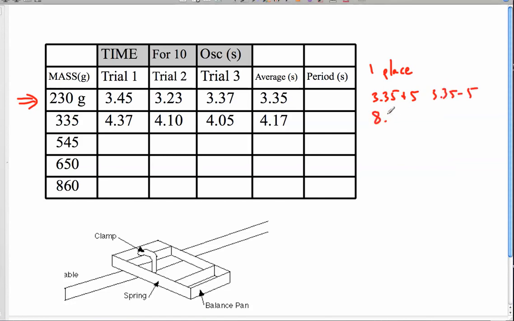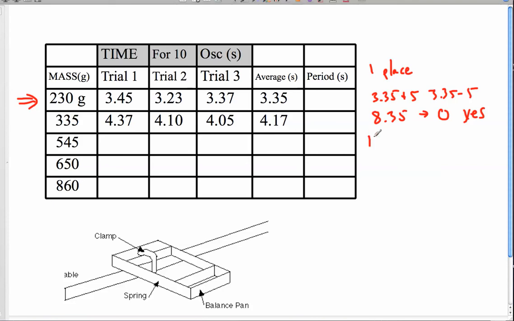That's going to be 8.35 down to, well, that'll be negative, and you can't have a negative time, so that'll be down to 0. Are we confident the next time we measure this 230-gram trial for 10 oscillations that it'll be within that range of time? I think we are. They all lie easily within that.